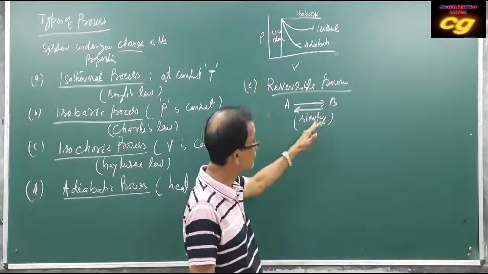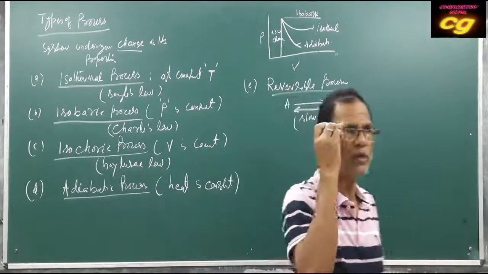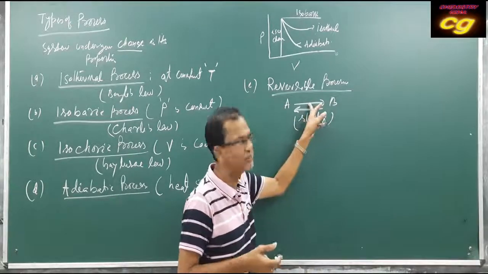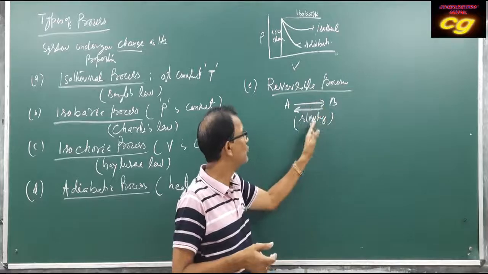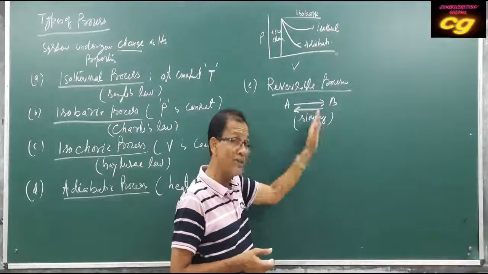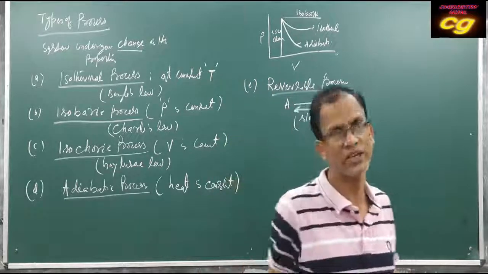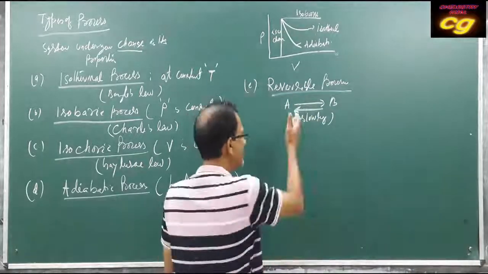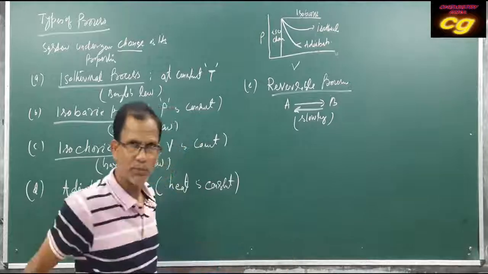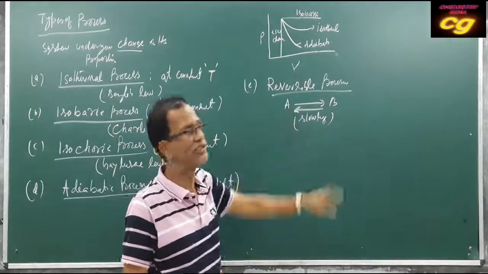If it occurs slowly, then the individual change at each particular instant can be achieved. When the change occurs slowly, the system returns to its original state. It attains the same physical or thermodynamic properties after bringing the change.